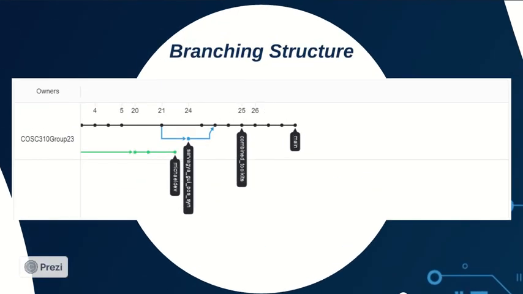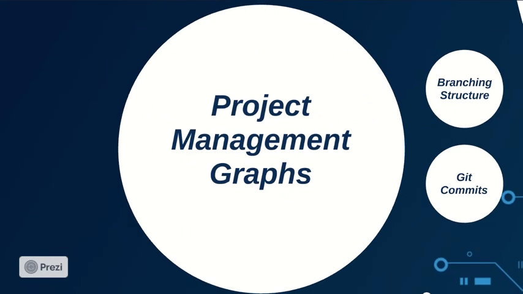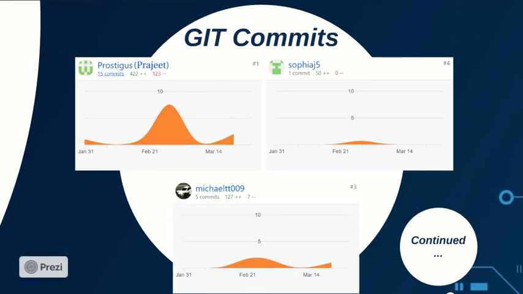This slide shows all of the branches that we implemented throughout the duration of our project. You can see the dates that each branch was pushed into the repository. Here we see the graphs of the amounts of commits done by each person in the group and how many lines they added and deleted from the repository.